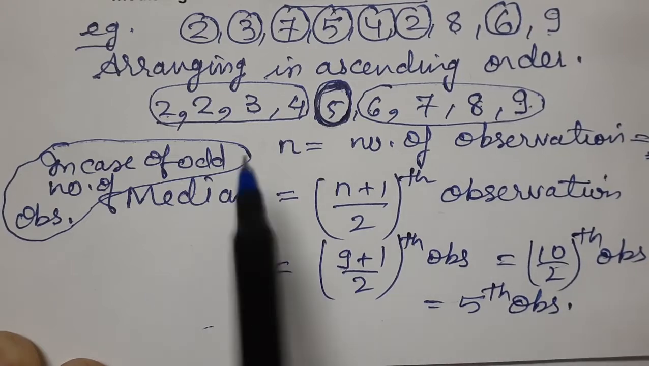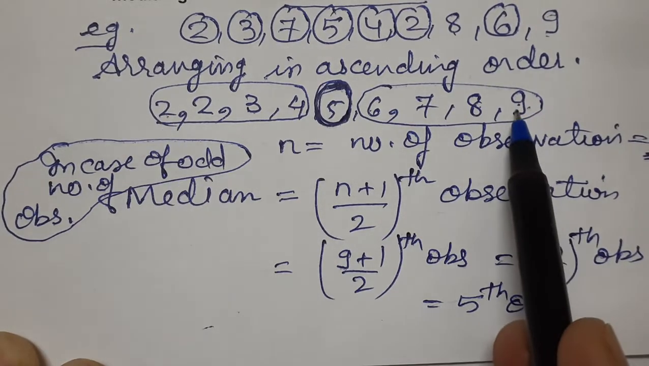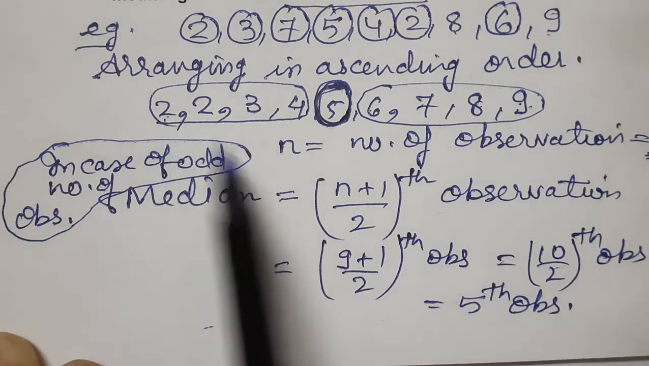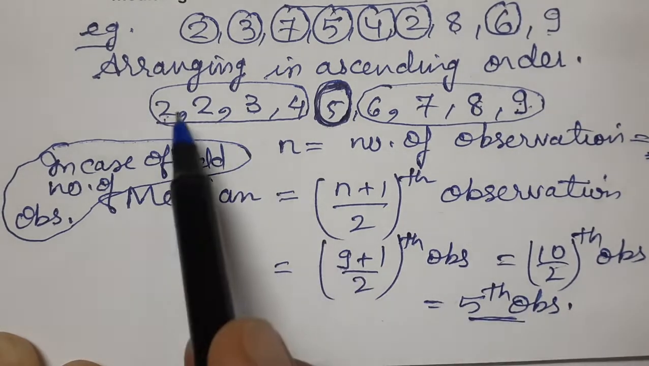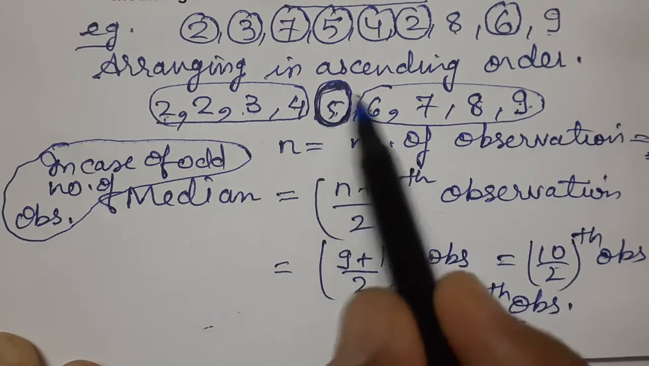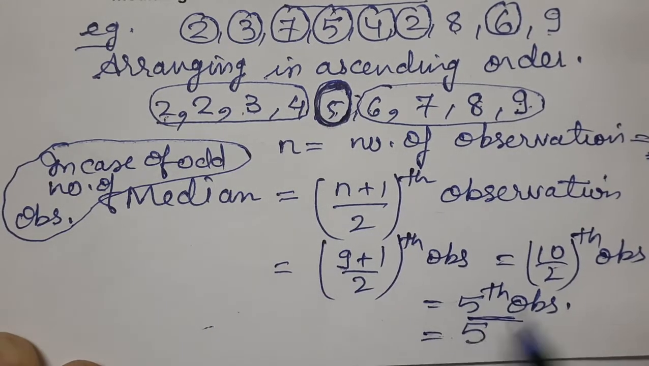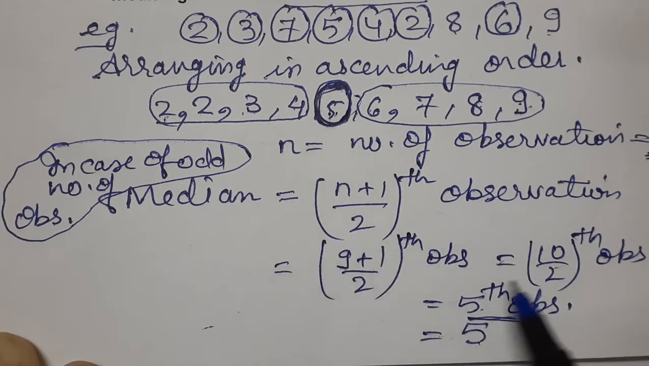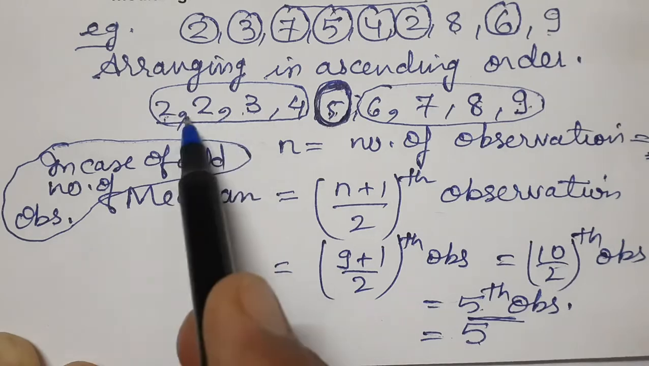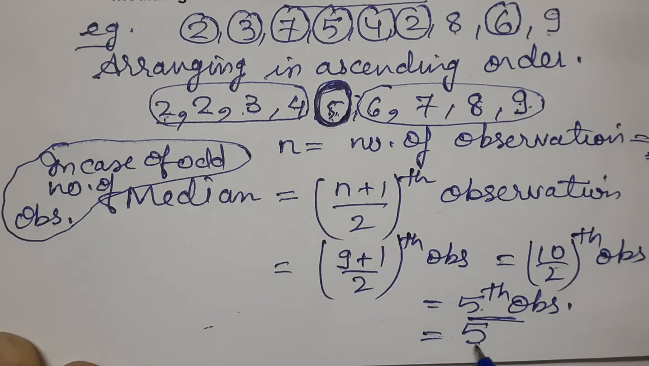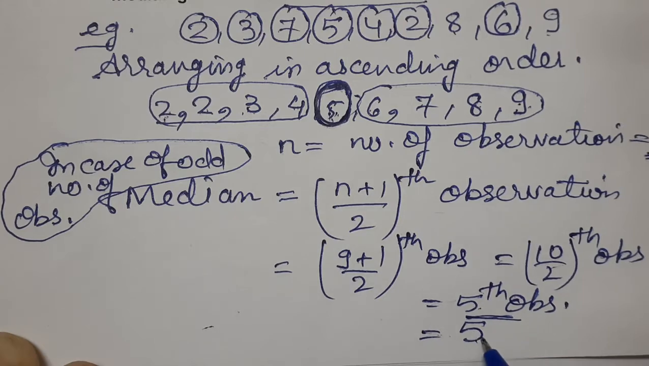So either you start from left or you start from right. If we start from left, go towards right till we get the 5th observation: 1, 2, 3, 4, 5. So the 5th observation here is 5. By chance it is the same. Don't think that the 5th observation is 5 every time. Here 1, 2, 3, 4, 5, the 5th observation is 5 only. That's why we are getting the median as 5.